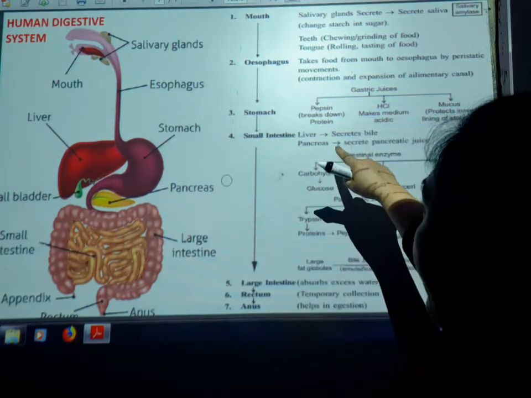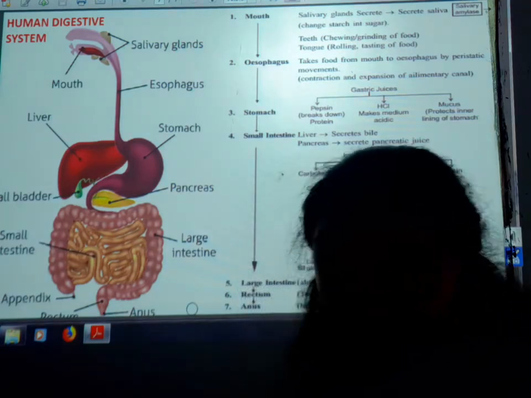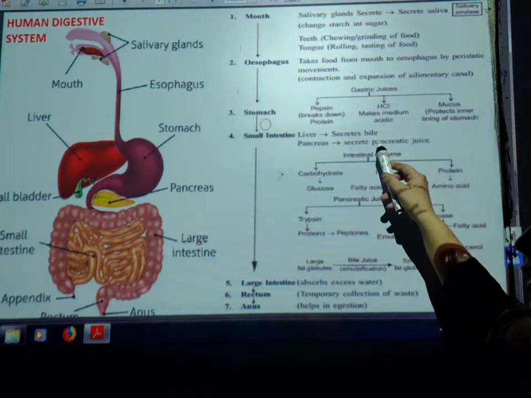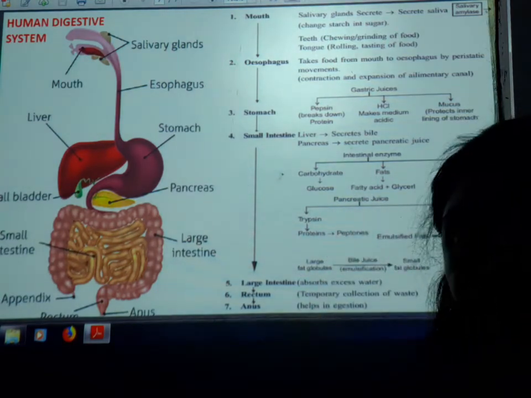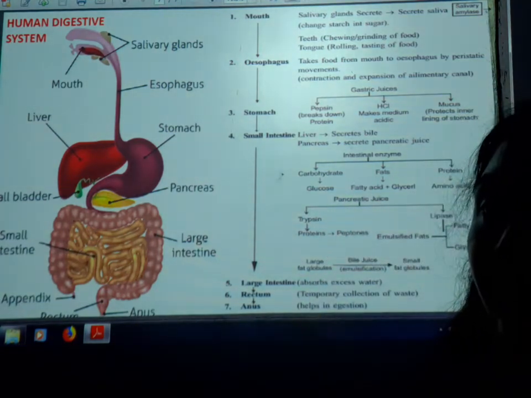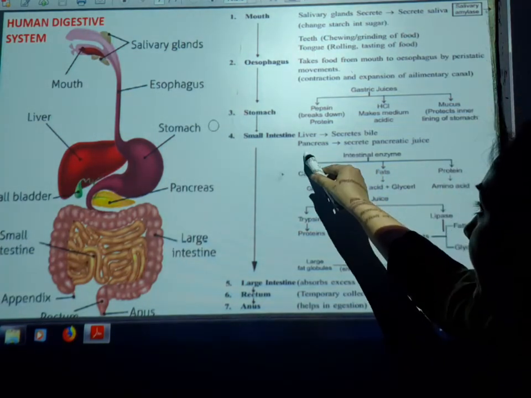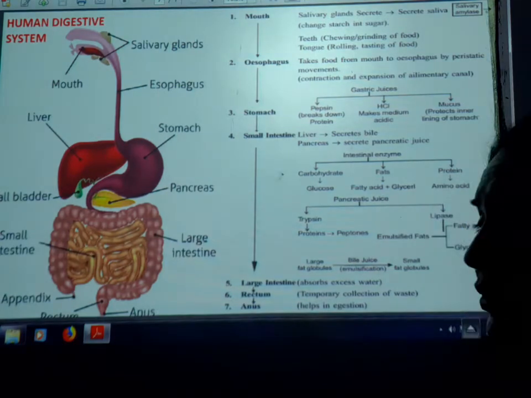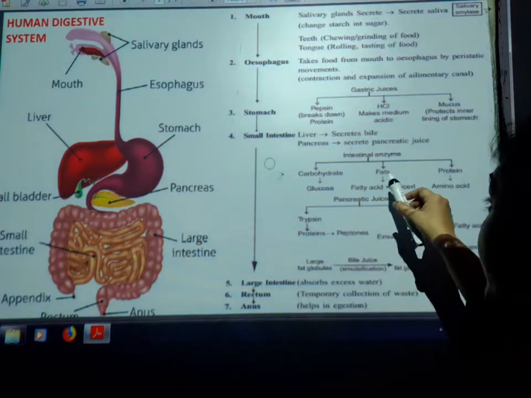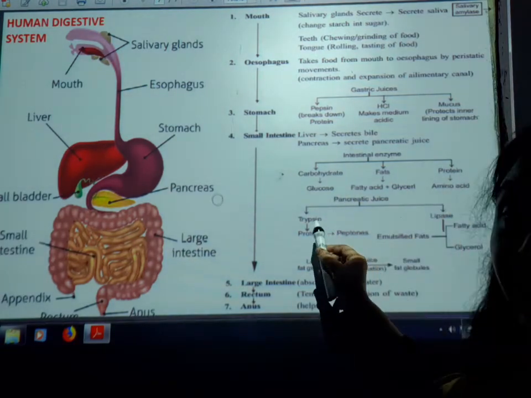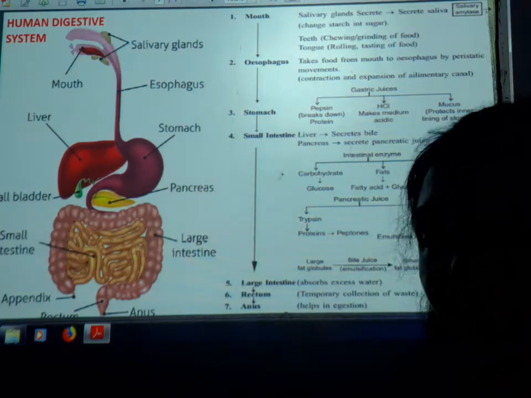So what happens here? First, the liver secretes the bile juice. The bile juice provides an alkaline medium for the food, because it is necessary in the small intestine that the medium should be alkaline. Afterwards the pancreas secretes different pancreatic juices for the breaking down of carbohydrates, fats and proteins. Here are the trypsin, the lipase and the pancreatic amylase.